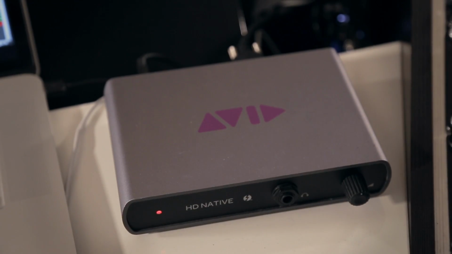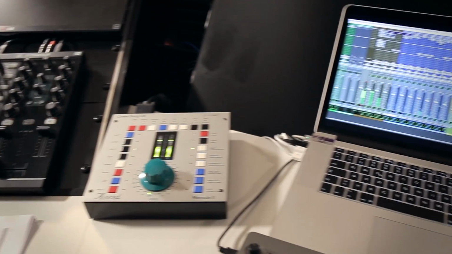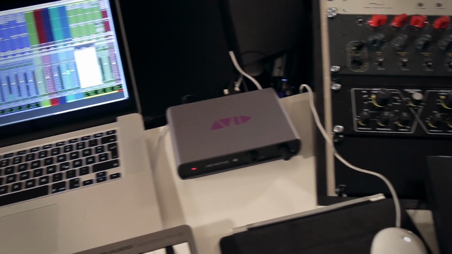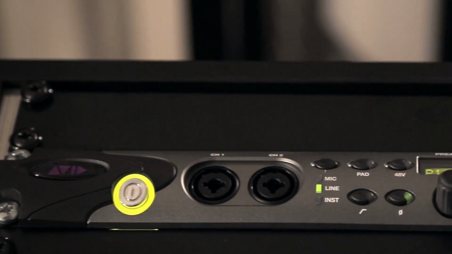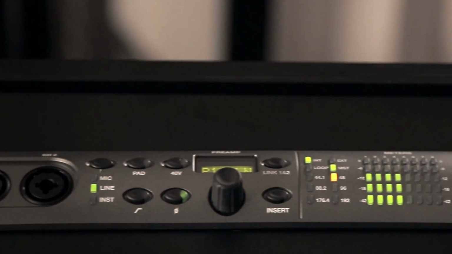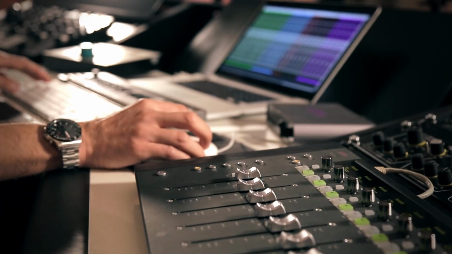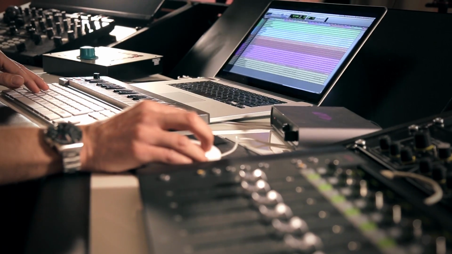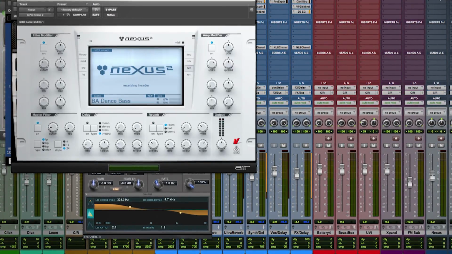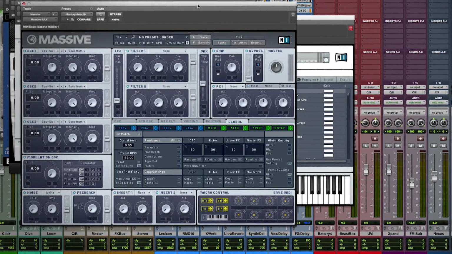I use the HD Native Thunderbolt Omni bundle running Pro Tools HD that has incredible power for hosting virtual instruments and plugins due to its 64-bit architecture and the AAX plugin format. The HD Omni is a great sounding and very versatile interface. I also have an Artist Mix controller and will be using many of the 1100 third-party AAX 64-bit plugins and instruments available for Pro Tools. So let's start preparing the remix.